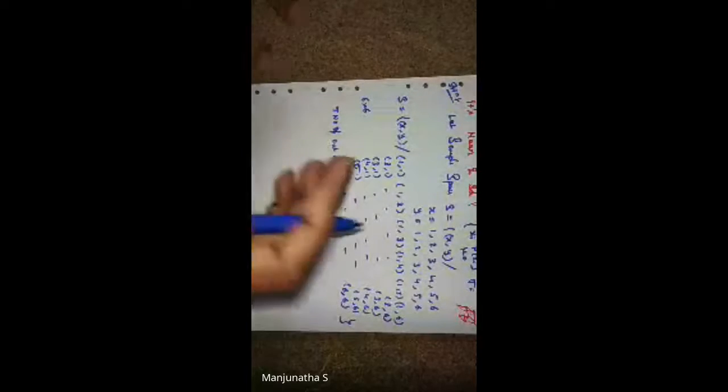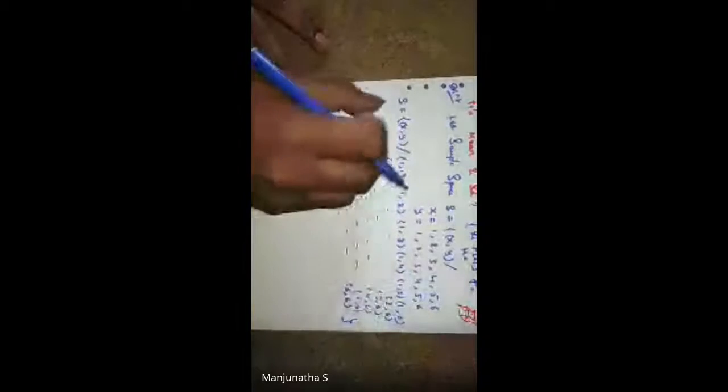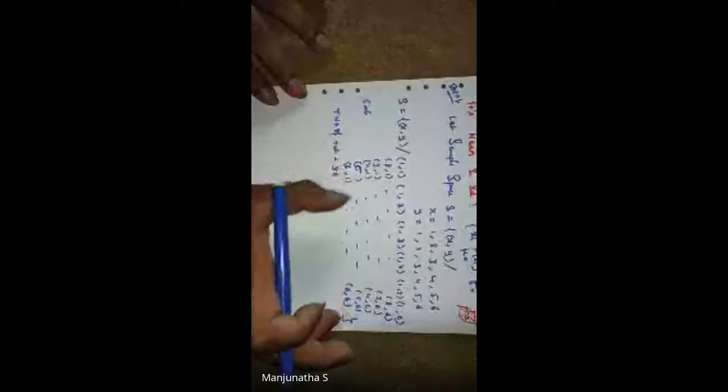So the total number of outcomes is 36. These elements are there when you take up a sample space, each and every element we wrote here. Sample space is nothing but all the various possibilities that lie in a context. Okay, this is the sample space.